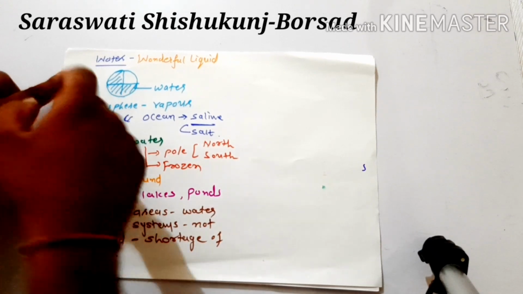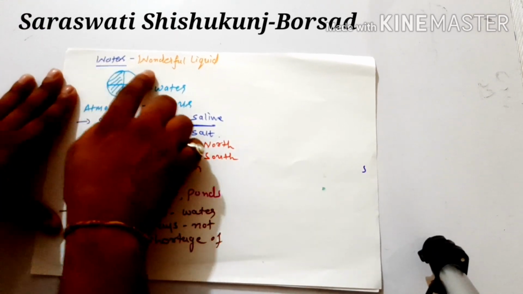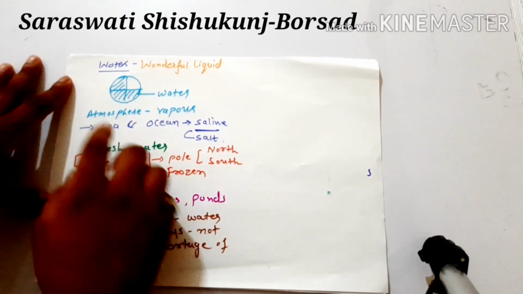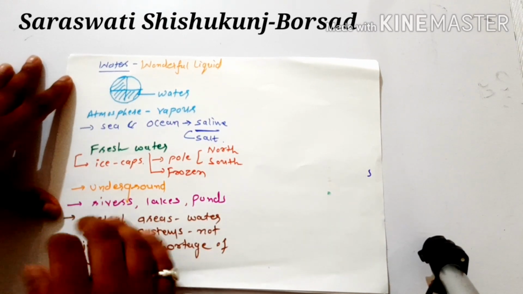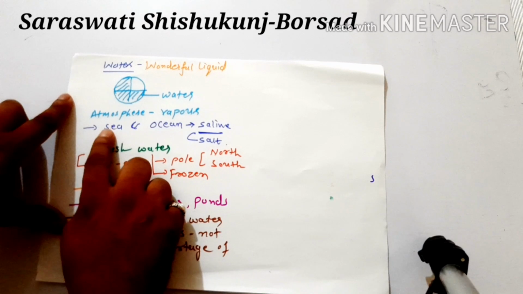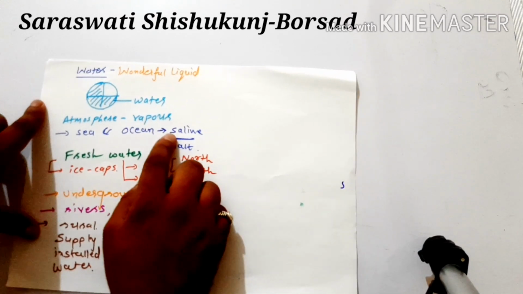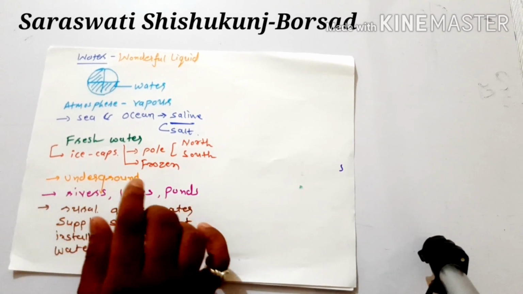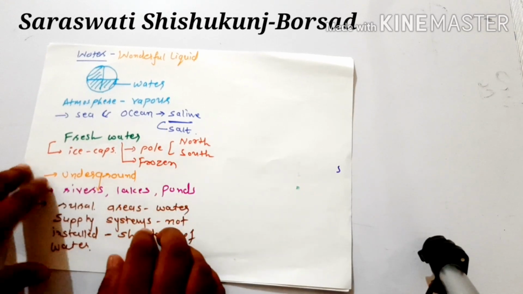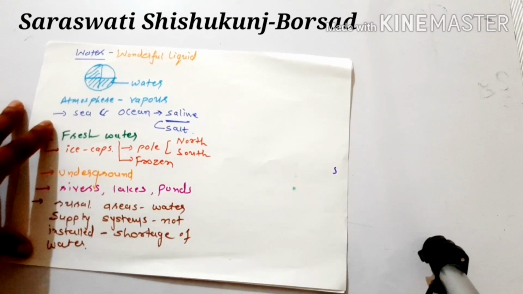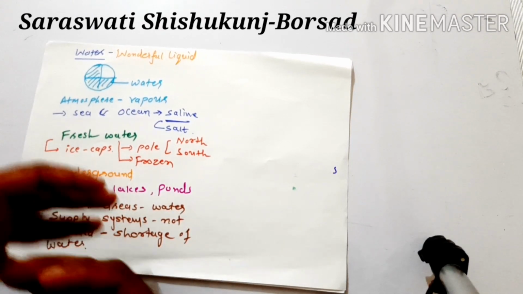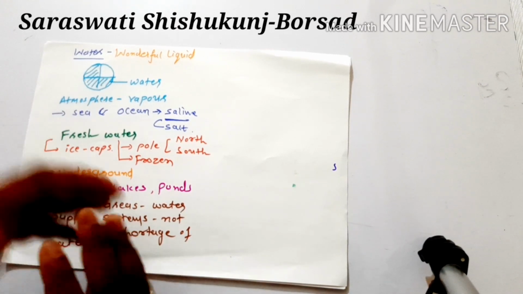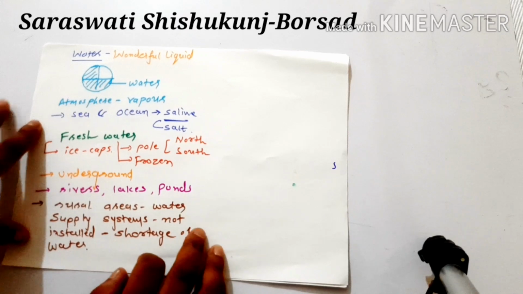So simply, why is water a wonderful liquid? Because on our planet almost 75 percent is covered with water. In our atmosphere also, water is present in vapor form. A large amount of water is present in sea and ocean, but that is saline, meaning it contains salt. The sources of fresh water are ice caps, which are in frozen form at the north pole and south pole. Also underground water, rivers, ponds and lakes are sources of fresh water. In rural areas during summertime, where the water supply system is not installed, there will be shortage of water.